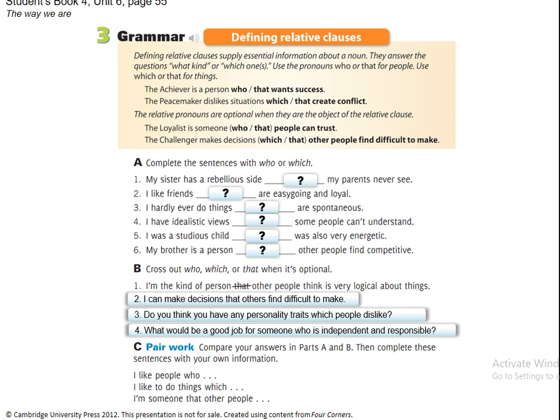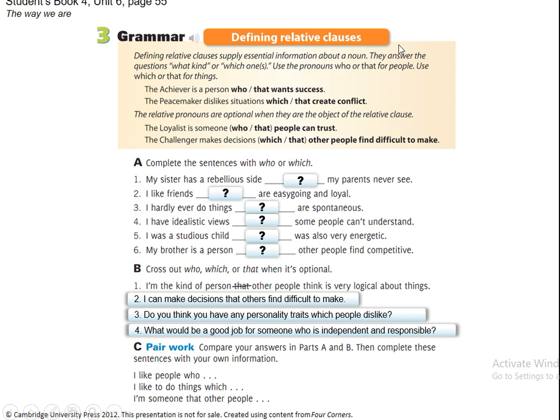The achiever is a person who, that wants success. The pacemaker dislikes situations which, that create conflict. Acuérdense que that puede ser para todos estos porque estamos hablando de defining relative clauses. Defining relative clauses son las defining.